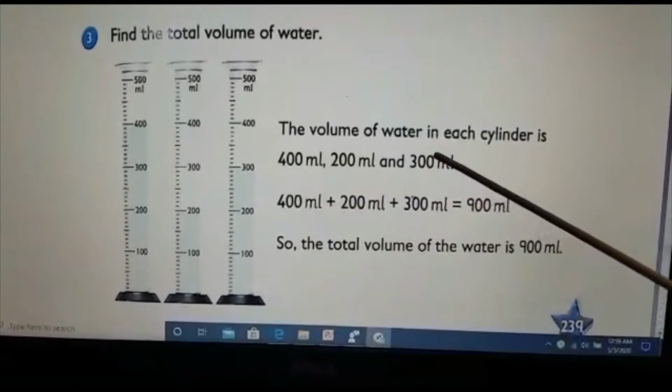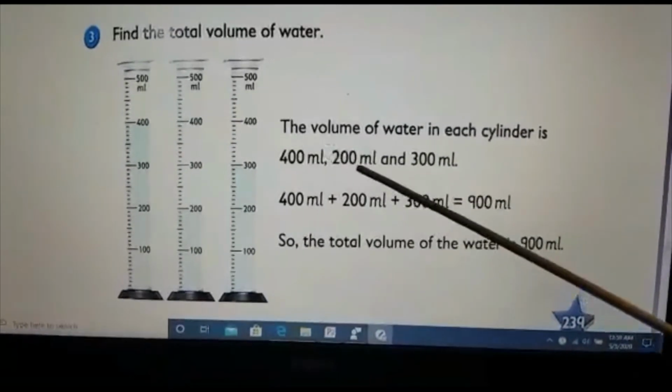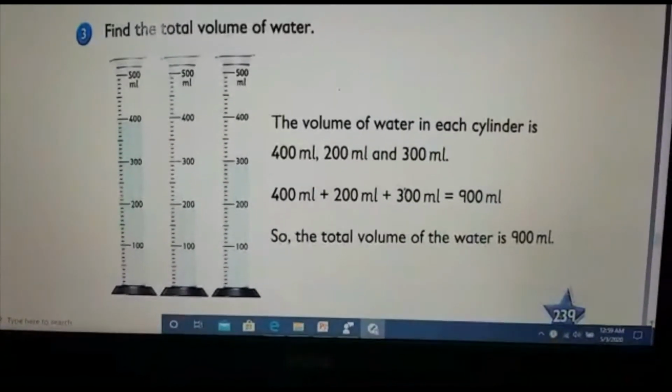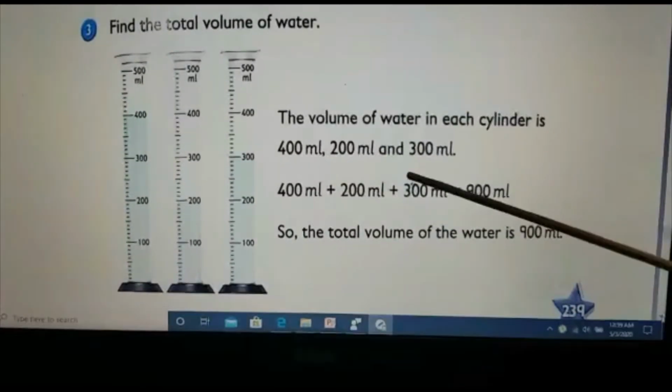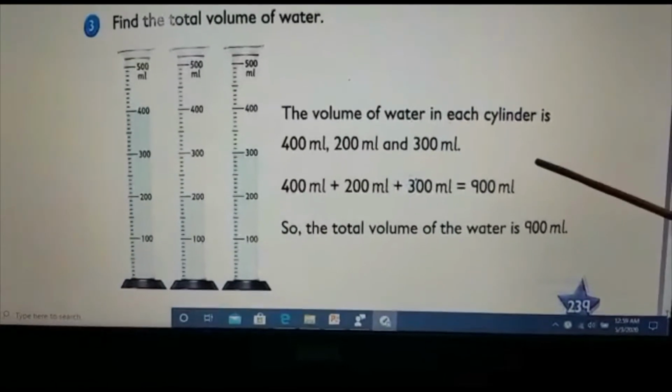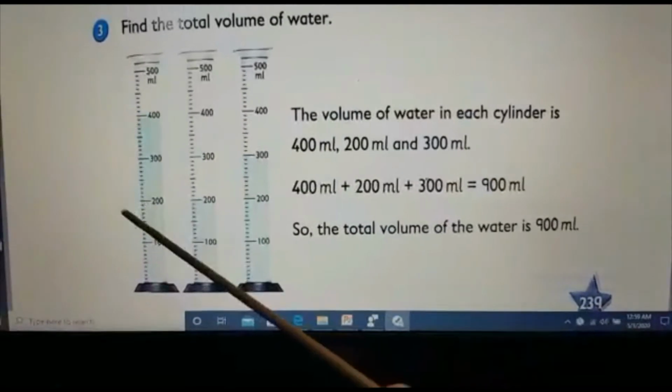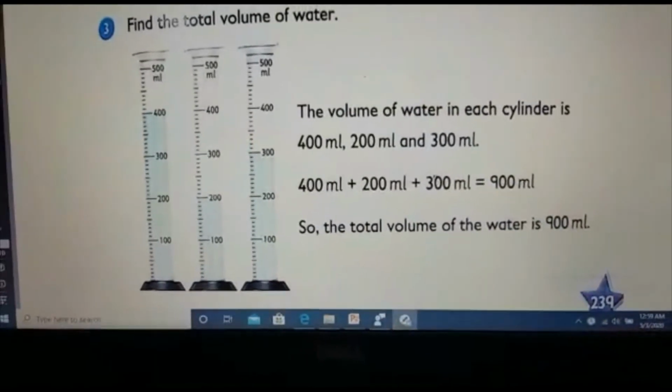So what is the volume of the water? Each jar it is 400, 200 and 300. So what is the total volume? It is 400 plus 200 plus 300. That is equal to 900 milliliter. So we can say the total volume of water is 900 milliliter.